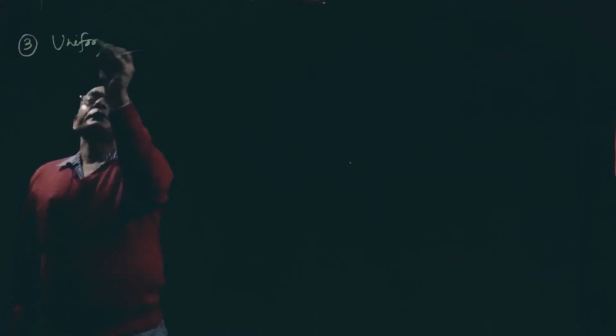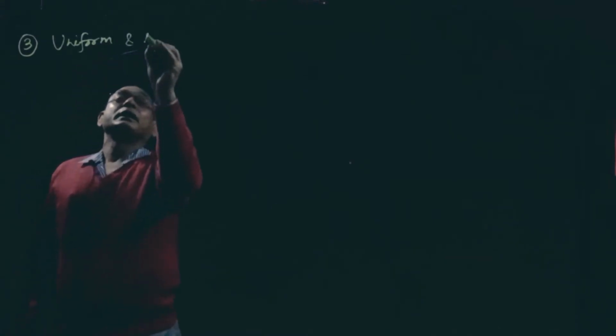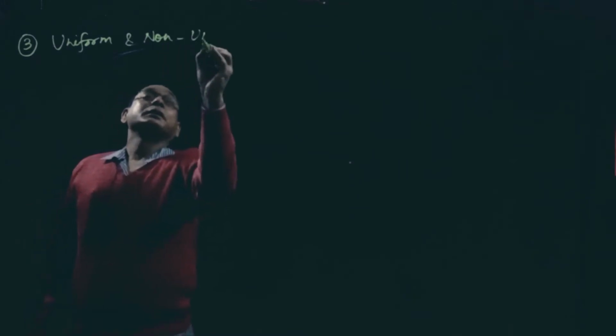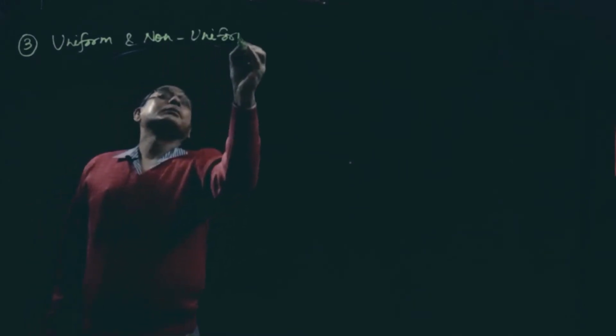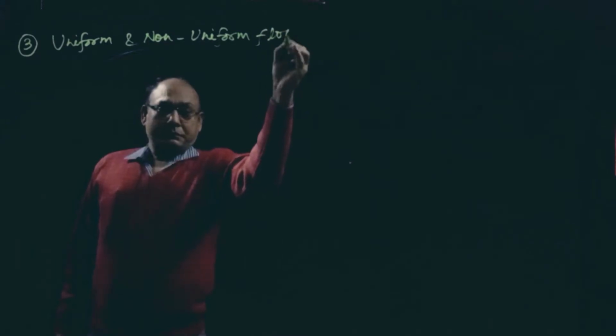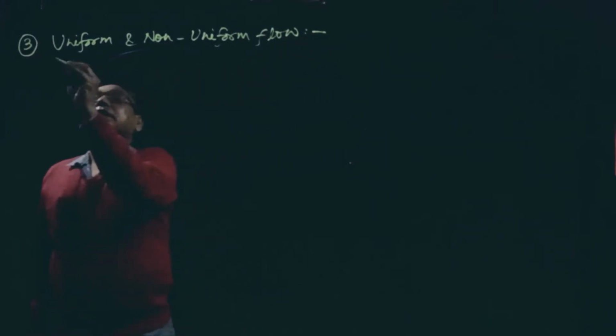Yesterday we discussed one-dimensional, two-dimensional and three-dimensional flow. Thereafter we also discussed steady and unsteady flow. Our third topic is uniform and non-uniform flow.